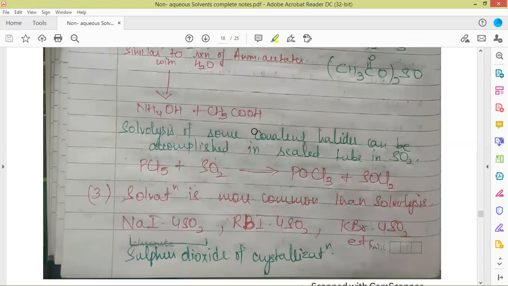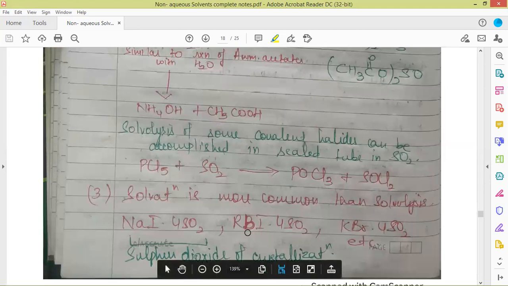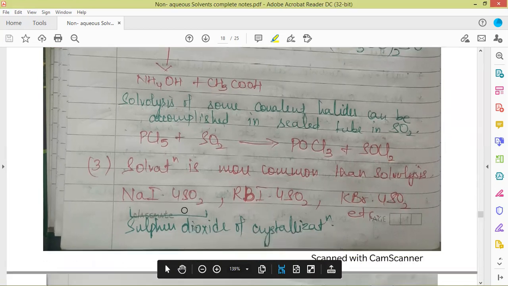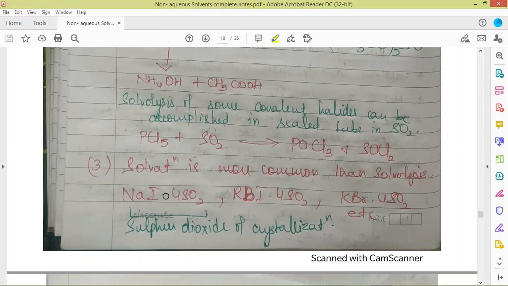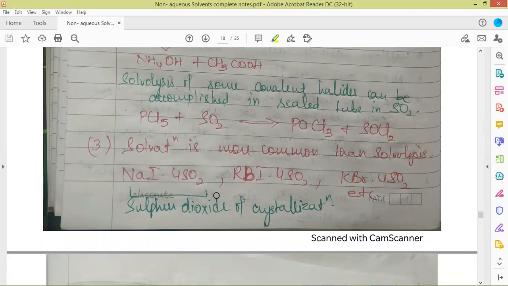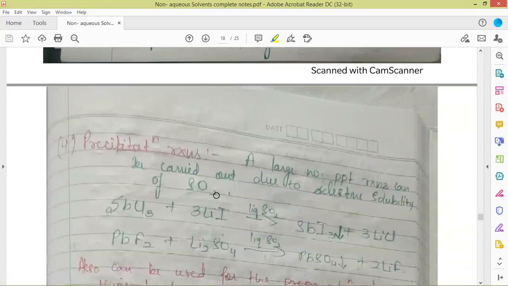Here are the compounds which are easily formed by solvation. As we know there is water of crystallization, here the SO2 present after the dot represents the sulfur dioxide of crystallization. So it is sodium iodide dot 4 SO2, rubidium iodide dot 4 SO2, KBr dot 4 SO2. These are the sulfur dioxides of crystallization.